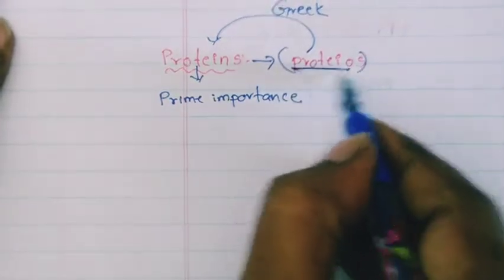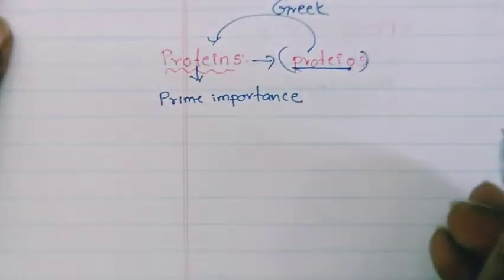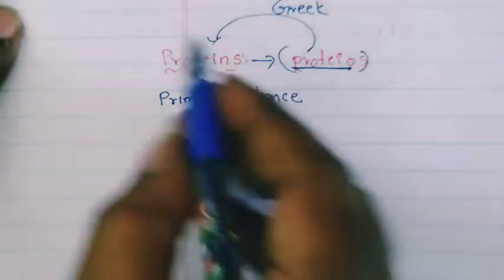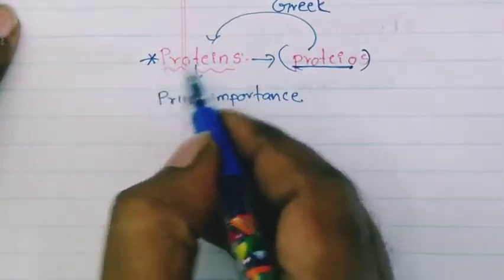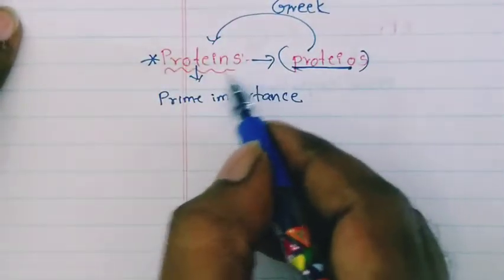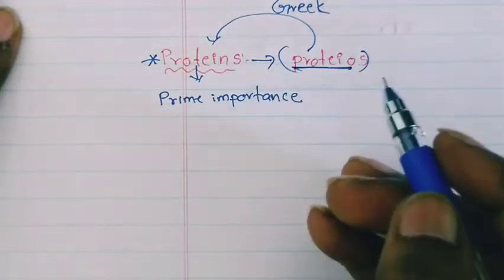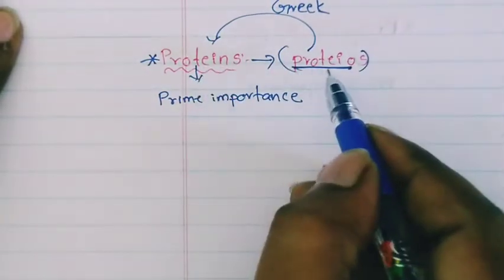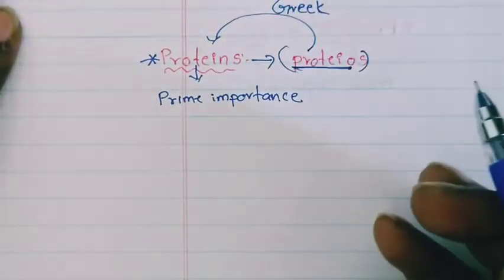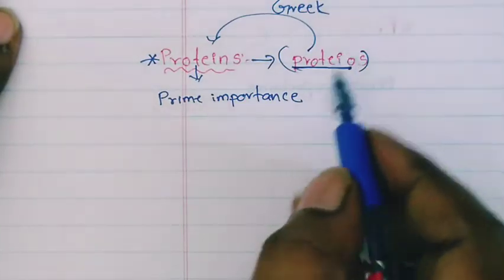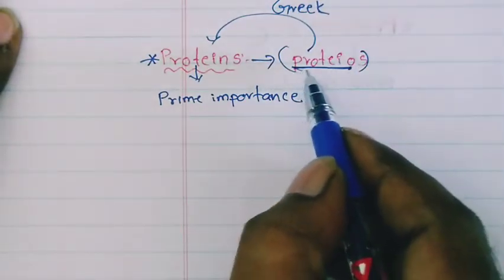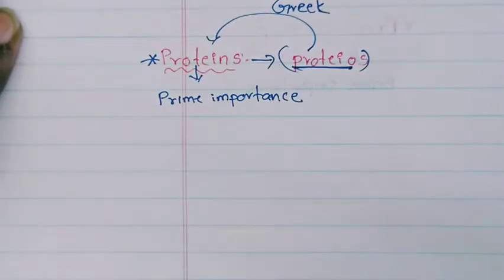That means prime importance. Okay, you should remember how the word is derived. It is derived from the Greek word; in Greek, proteos means prime importance.